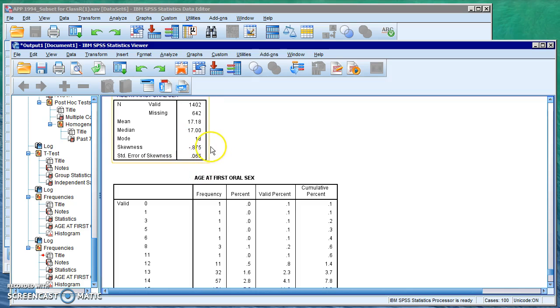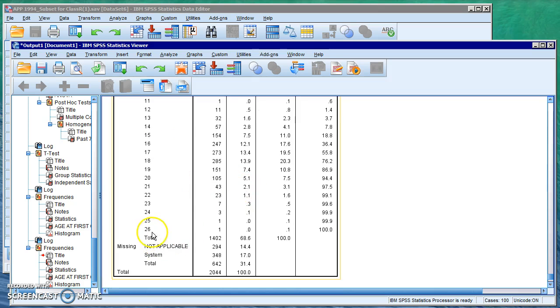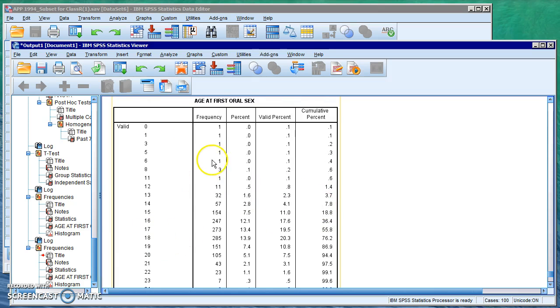There was a slightly negative skewedness, but not very. And then we have a standard error of skewedness. And this is what I was talking about in regards to how they entered it. So it was from 0 to 26 years old that they first had oral sex.